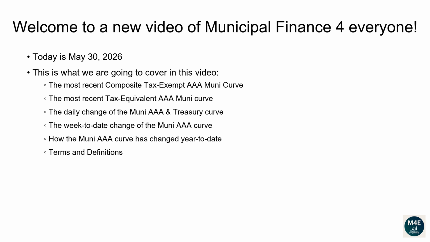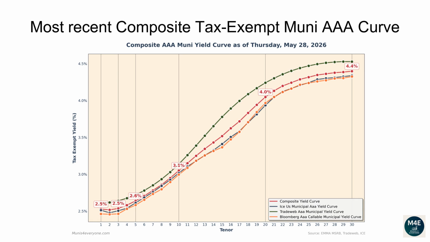Terms and definitions. Let's go over the most recent composite tax-exempt Muni AAA curve. The following composite tax-exempt yield curve is based off the most recent ICE, TradeWeb, Bloomberg yield curves that are available on the MSRB website, plus some proprietary extra adjustments, as of May 28, 2026.